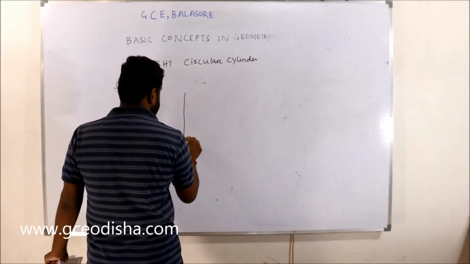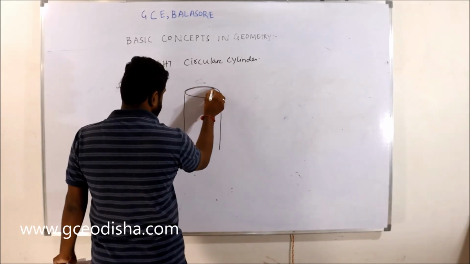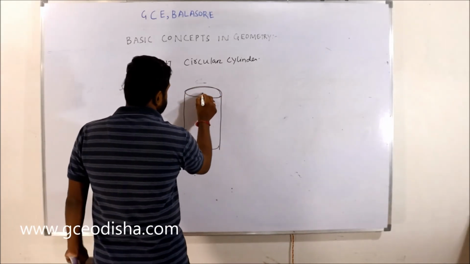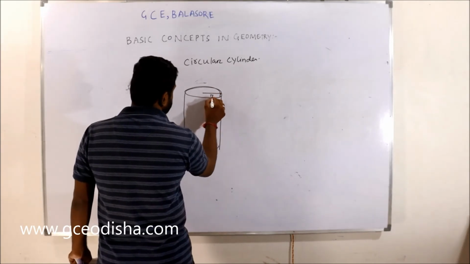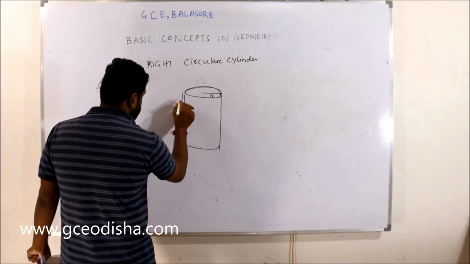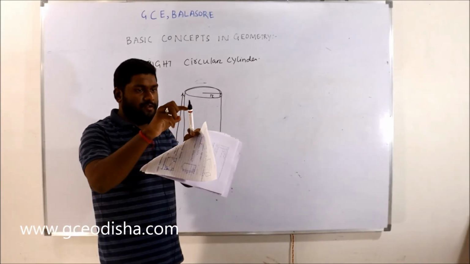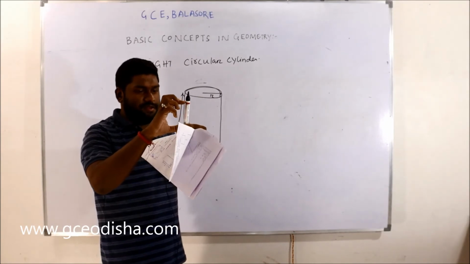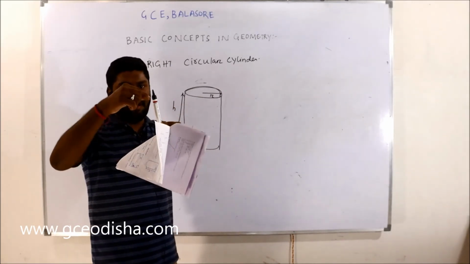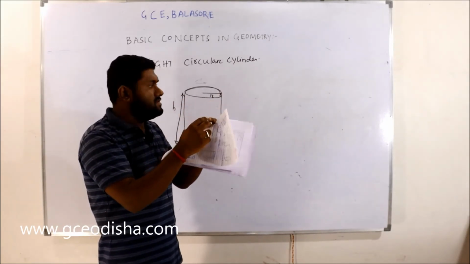Right, this is a right circular cylinder. This is the circle, which must have some radius r. This is the height. If you cut from this side, this is a cylinder with some height, and in this space there is some radius, right?